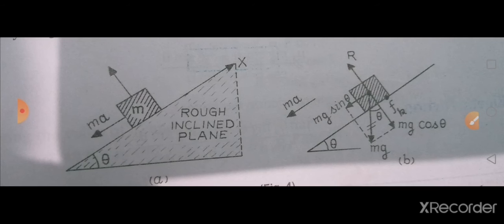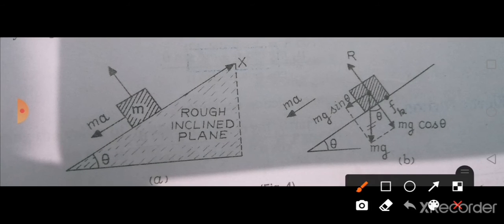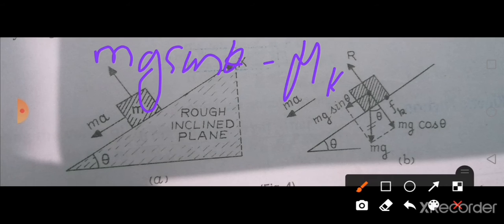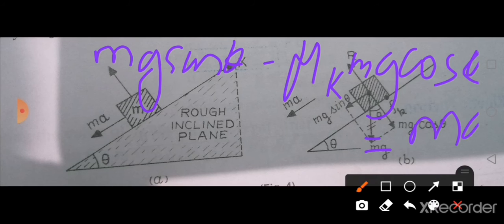Now what are you going to do? You are going to substitute the value of this Fk into the first equation you found, that is mg sin theta minus Fk is equal to ma. You have one equation, the first equation, isn't it? So instead of Fk there, you substitute Fk equal to mu k mg cos theta. When you substitute it, what will you get? Mg sin theta minus mu k mg cos theta will be equal to ma. This is the equation you get when you substitute.